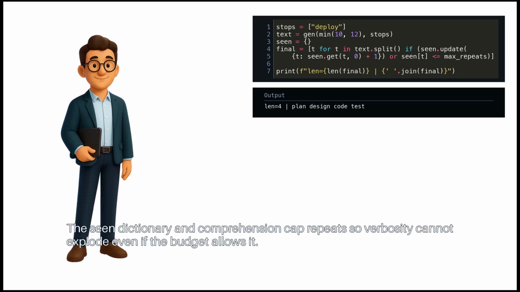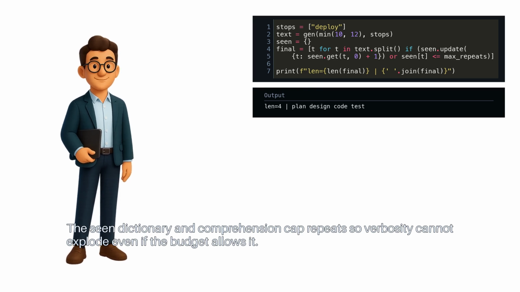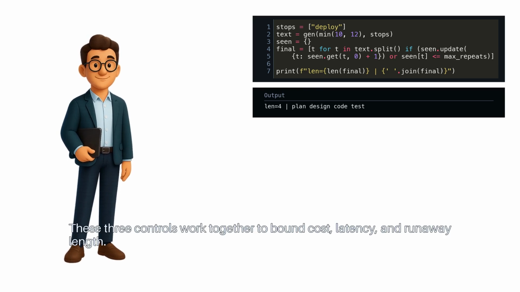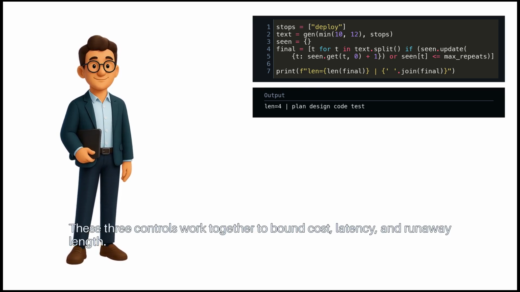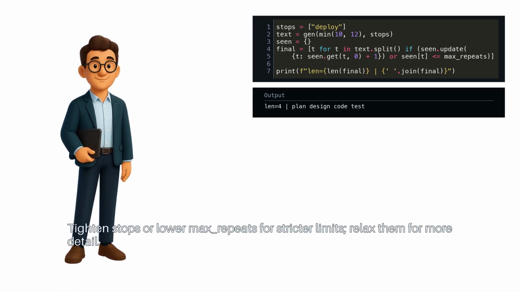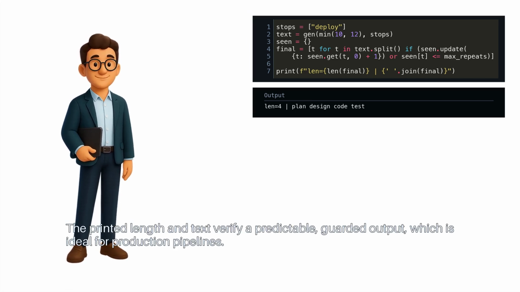The seen dictionary and comprehension cap repeats so verbosity cannot explode, even if the budget allows it. These three controls work together to bound cost, latency, and runaway length. Tighten stops or lower max repeats for stricter limits. Relax them for more detail. The printed length and text verify a predictable guarded output, which is ideal for production pipelines.